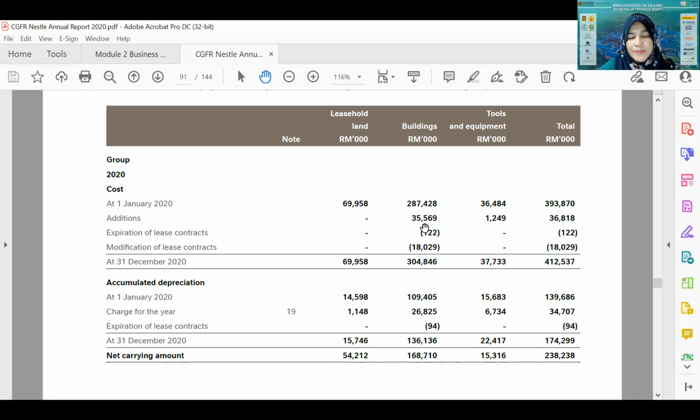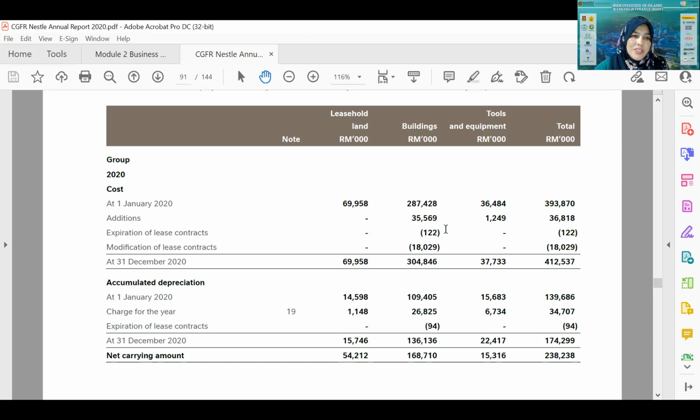Depreciation is, in terms of the value being utilized. For example, building. Let us look at the building, it is easier to be understood, right? So okay, in the beginning, the value of the building that is owned by the company is 287 million. It is the factory, it is the office building, so the value is 287 million, right? And then addition 35 million. What does it mean, addition? Meaning that they buy a new building or new plant. Yeah, this is what is meant by addition. So they buy another building or maybe 2 more buildings, which the value is 35 million.